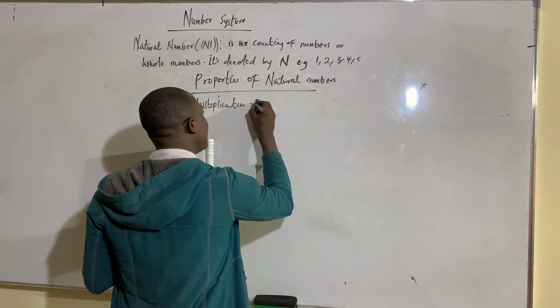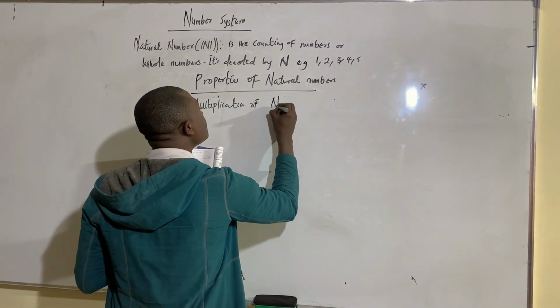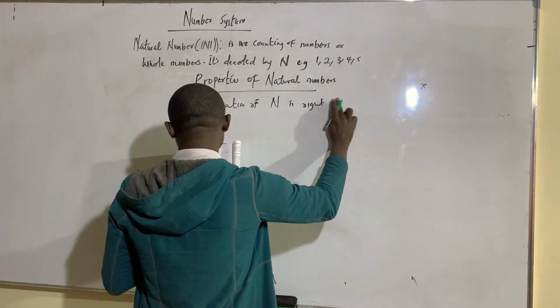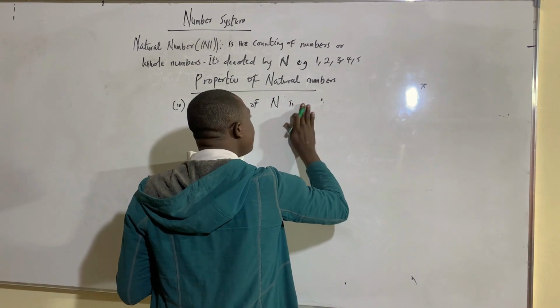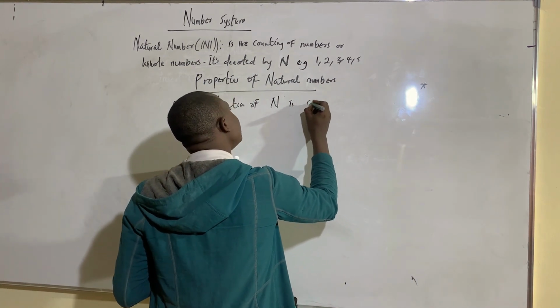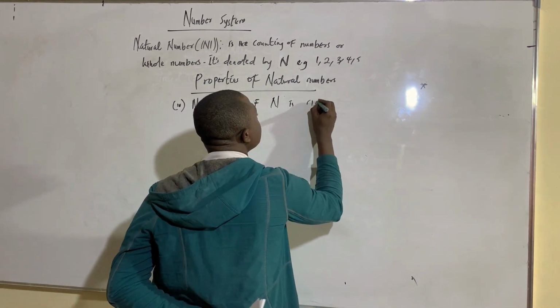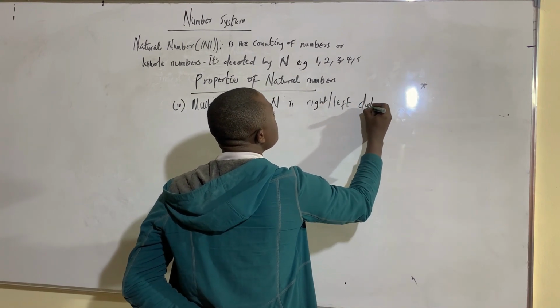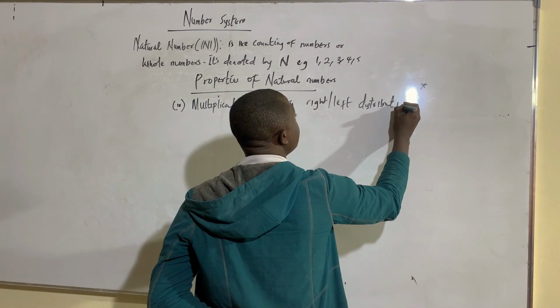So multiplication of natural numbers is right and left distributive. Let's also talk about that one. Maybe I should just discuss the two at the same time, to save our time. What do you mean by left distributive?